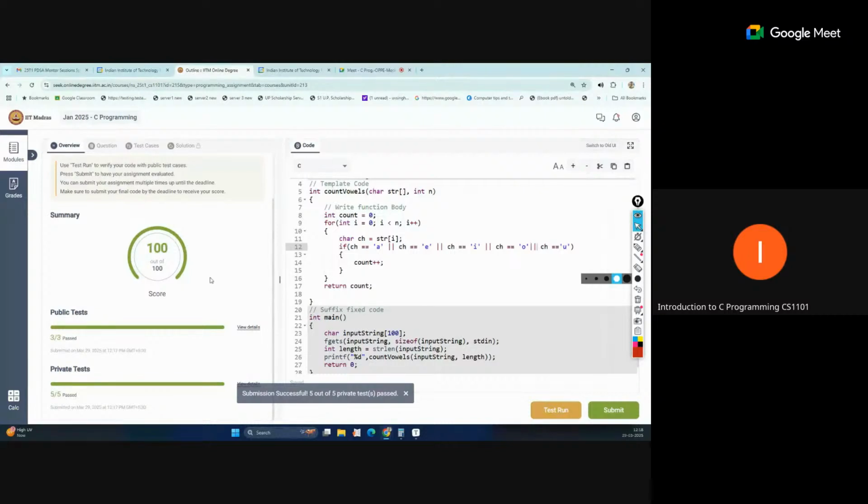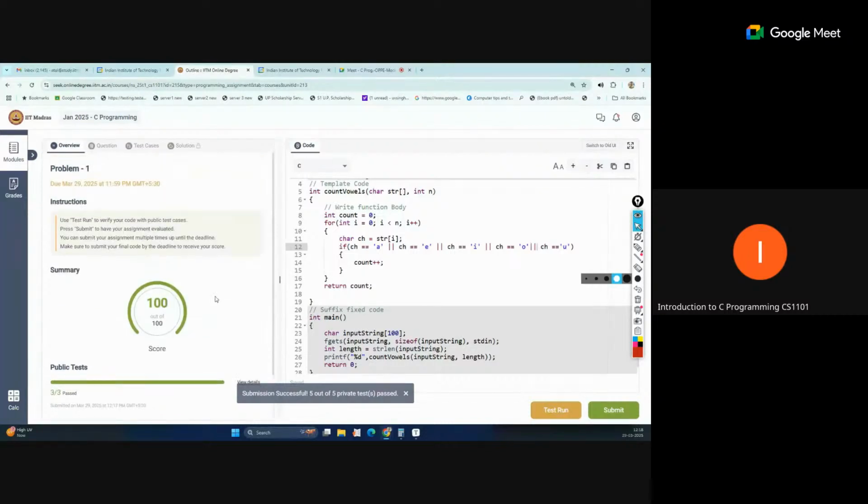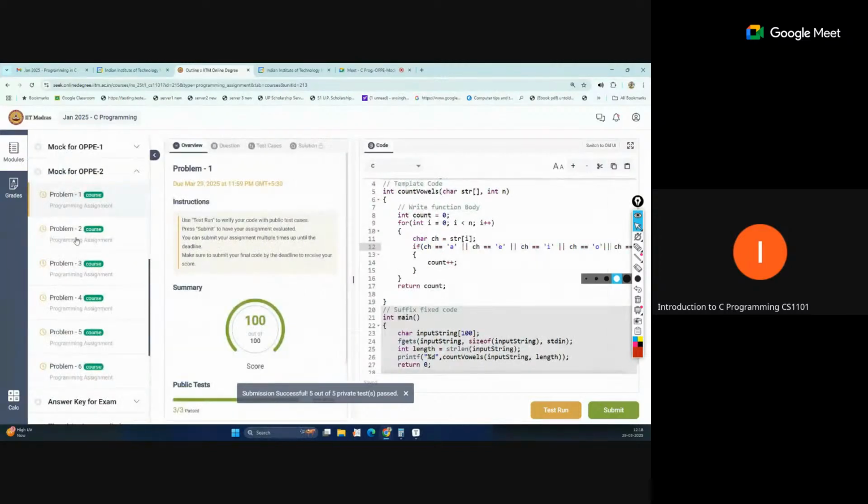So this is just like a validation; you can consider it checking your status. Okay, so this was the first question. Let's move to the second.